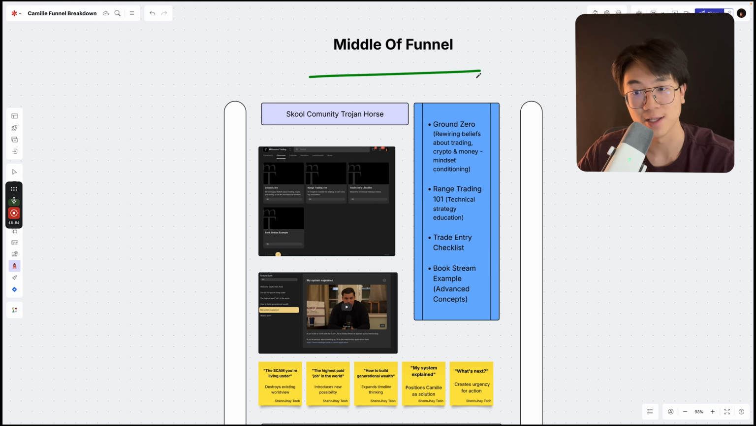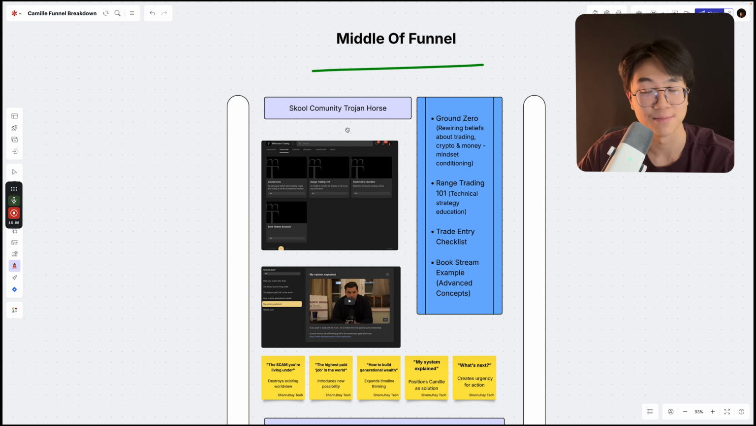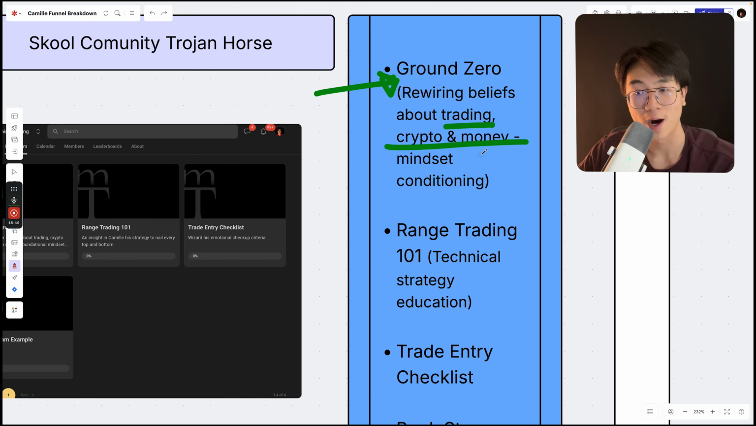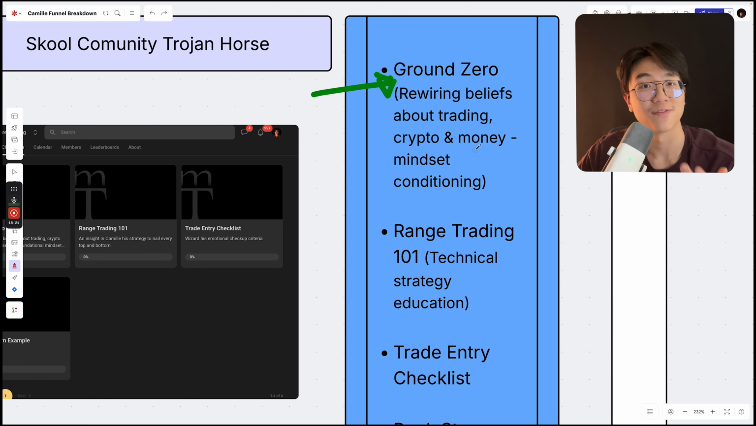So digging deep into this, right? Let's look at the content he posts out. First one, ground zero, right? This is where he rewires the belief system that most of his audience has regarding trading, regarding crypto, as well as the money mindset, right? So this one is more so like a mindset conditioning play with this ground zero.